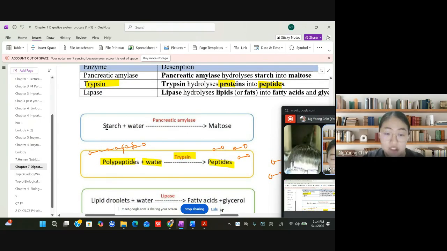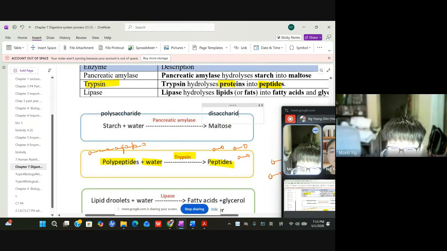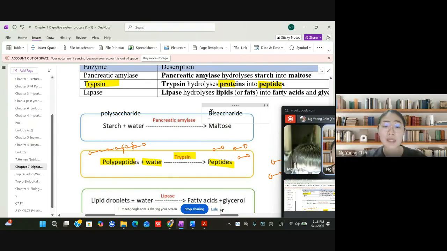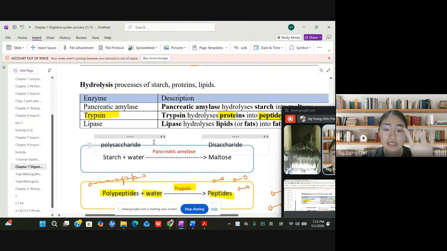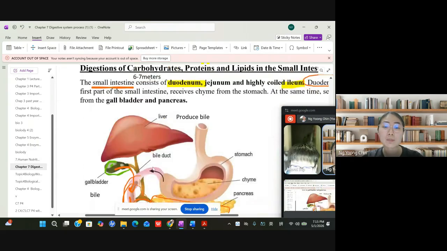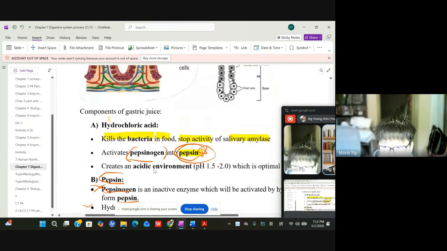Starch combined with water is broken down by amylase and becomes maltose, a disaccharide, a much simpler molecule. The digestion of starch happens in two places. One is in the mouth, where you have salivary amylase.